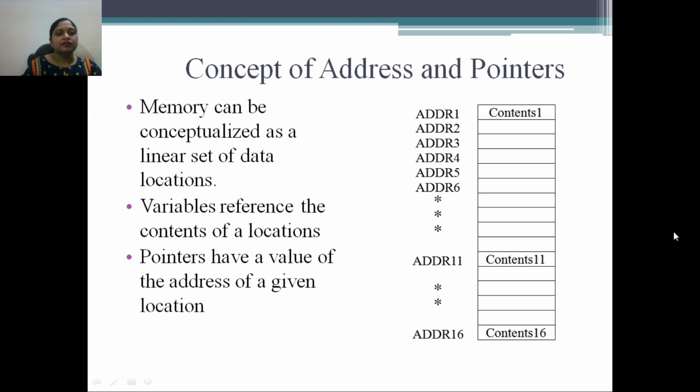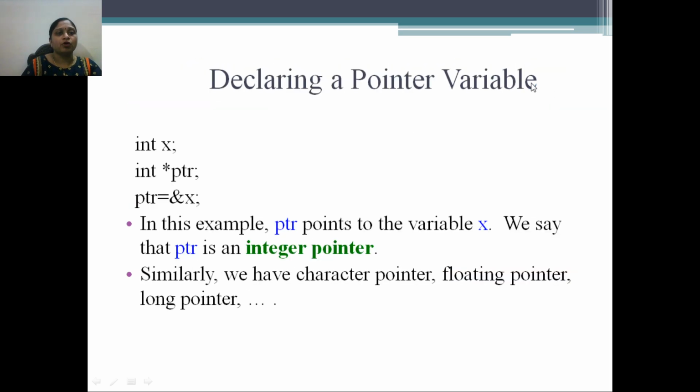A variable references the content of a location. Pointers have the value of the address of a given location. So address 1 is some location, address 2 is some different location, and this address is stored in the variable called a pointer.